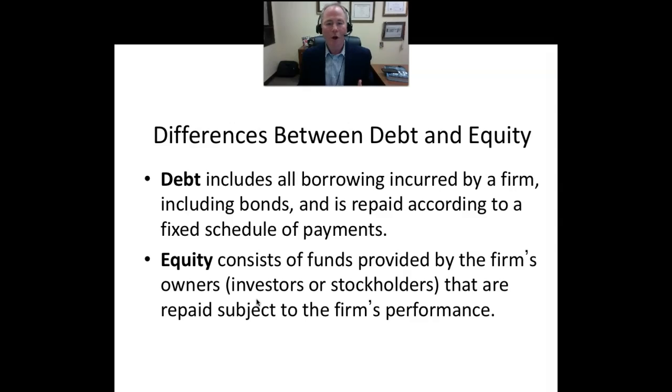Debt, as we know, is all borrowing incurred by the firm, whether a bank loan or a bond issuance, and is repaid according to a fixed schedule of payments. For example, a bond has an indenture, the bond's contract, that specified that coupon interest payments as well as principal repayment were going to be made, and when, so according to a fixed schedule. Equity holders, on the other hand, receive cash flows that are subject to the firm's performance. If the firm is not performing well, it doesn't have to make payments to the equity holders, whereas regardless of whether the firm is performing well or not, it must make those scheduled payments to its debt holders.